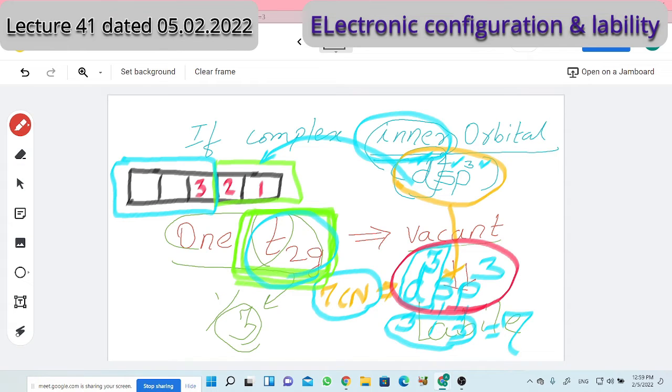One of these orbitals, which orbitals are these? Which orbitals are these?